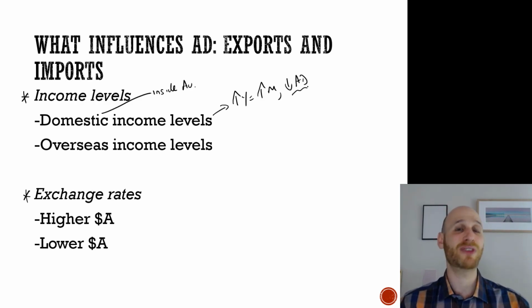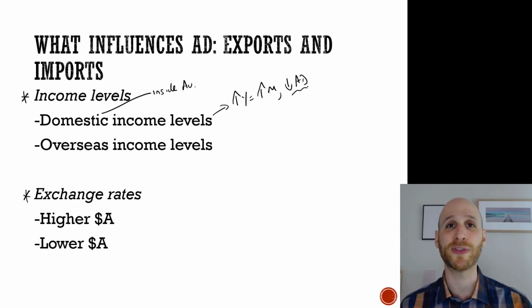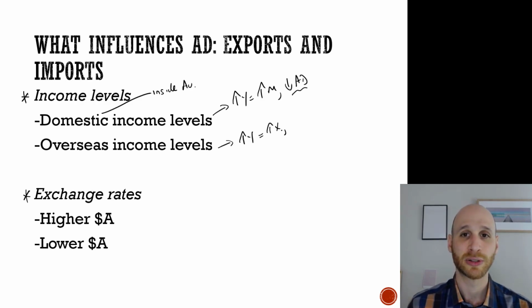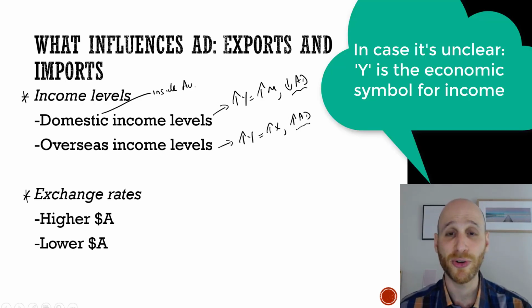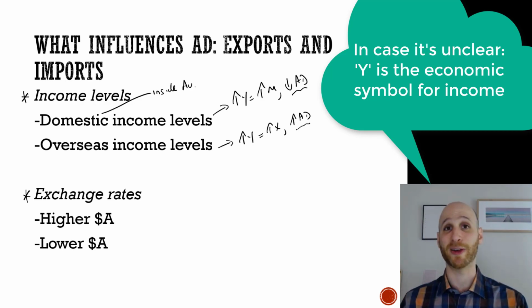If we flip it, if there are greater income levels overseas, then that could lead to higher demand for Australia's exports and then boost aggregate demand. And remember, the first Y relates to domestic income and the second is overseas income.